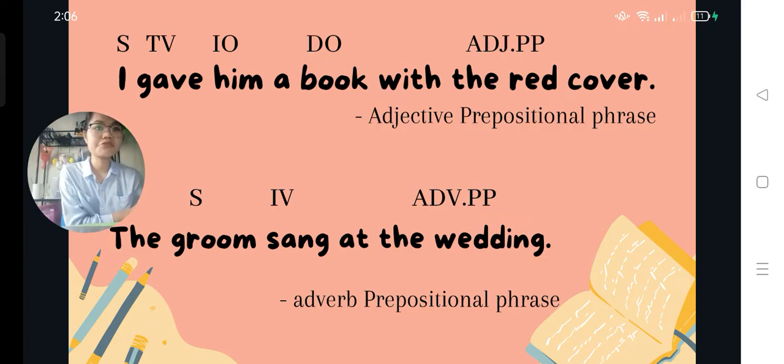Subject, transitive verb, indirect object, and direct object, and a function as adjective or adjectival prepositional phrase. Who gave him a book with the red cover? I did. What did I do? I gave him a book with the red cover.